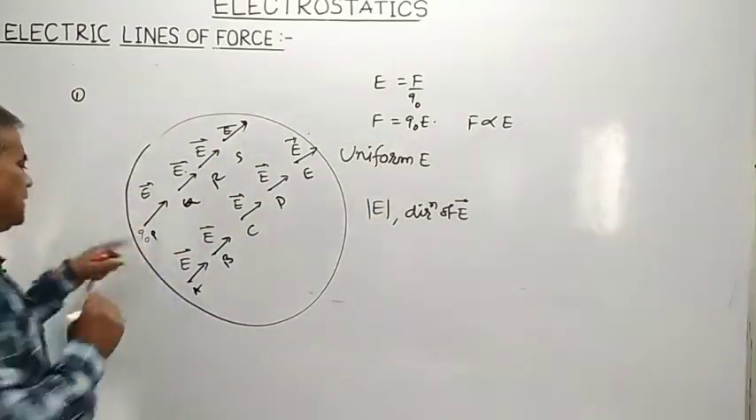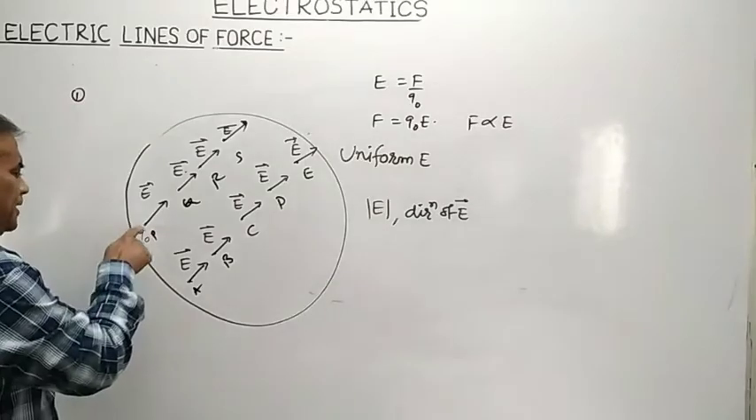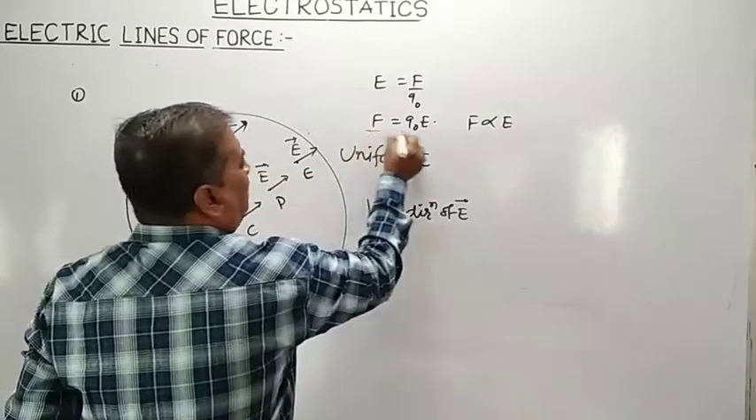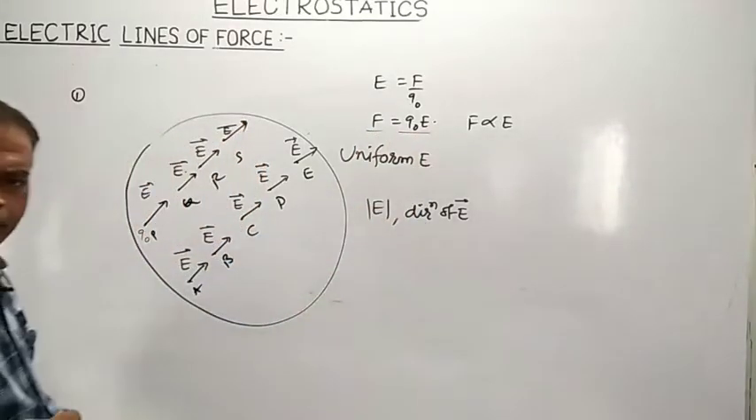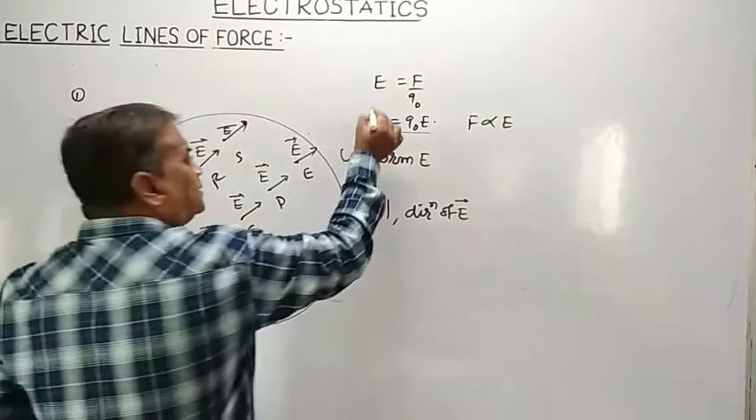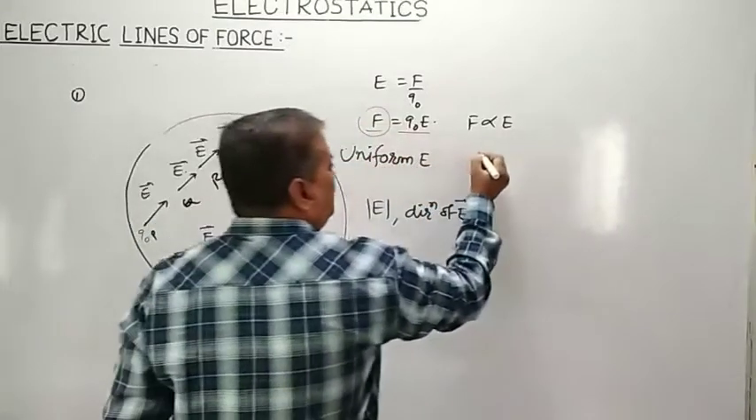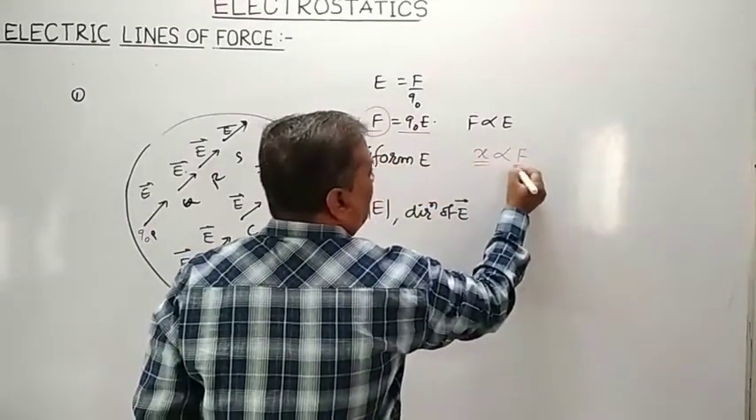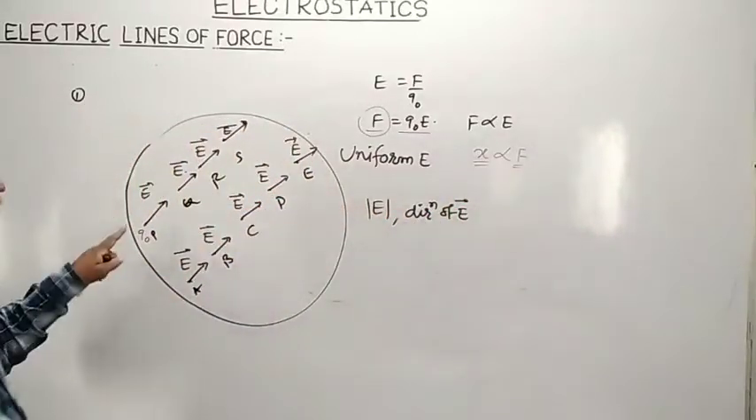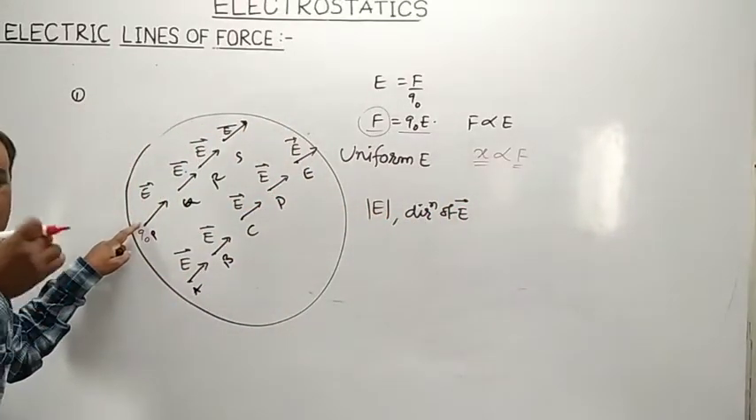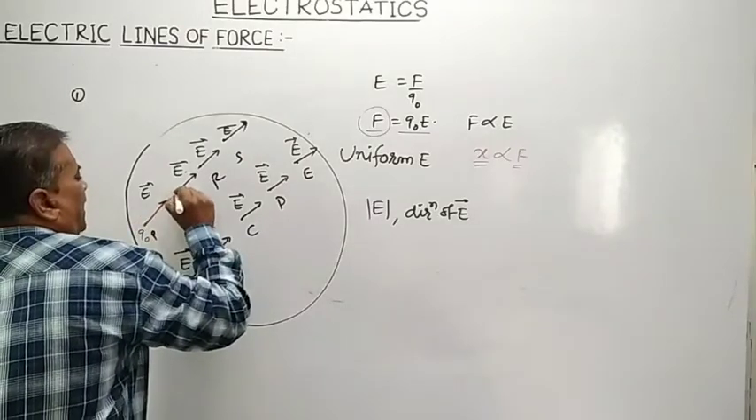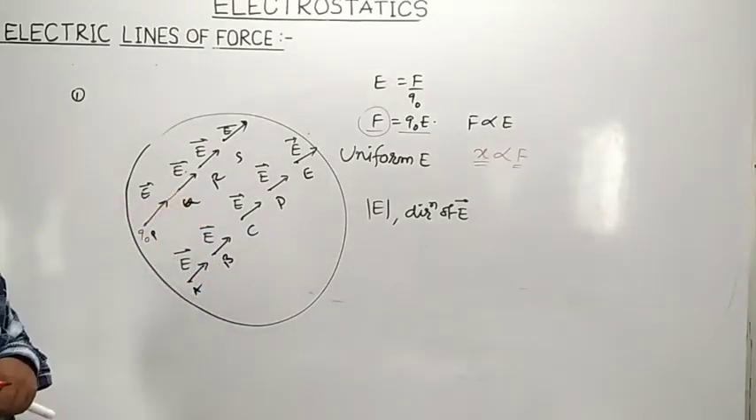So, as soon as that test positive charge is kept at point P, it is acted upon by a force F equal to Q0 into E. And what will this force do? That force displaces the charge. And the displacement of charge is directly proportional to force experienced by test positive charge. So that charge will move from point P and reach a point Q.